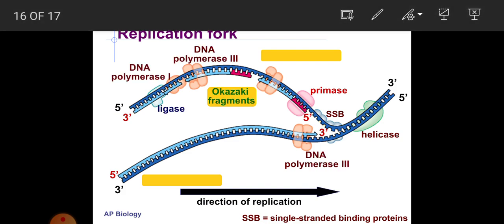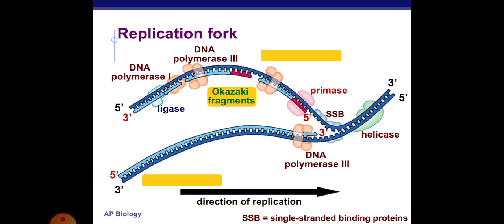In this slide, the entire process of DNA replication is shown. The first enzyme of replication is helicase. It unwinds the DNA, and SSB protein stabilizes the single strand. Primase adds the newly synthesized RNA primer. Okazaki fragments help in the lagging strand.